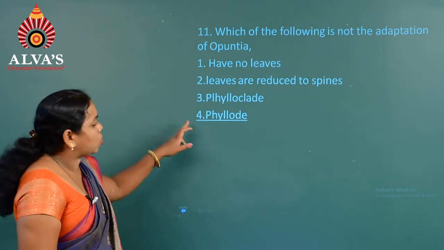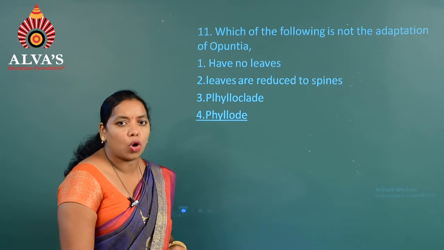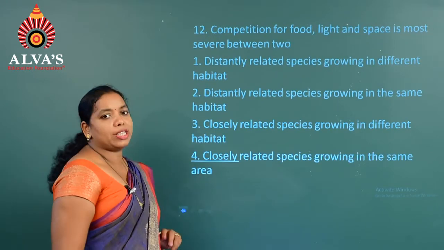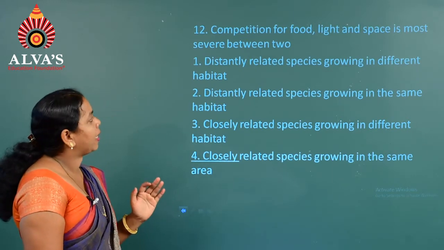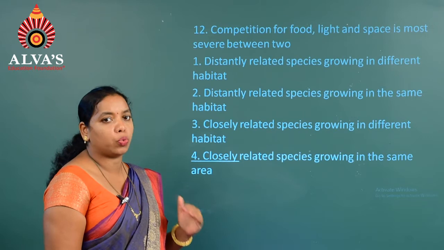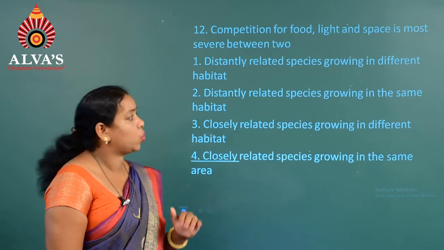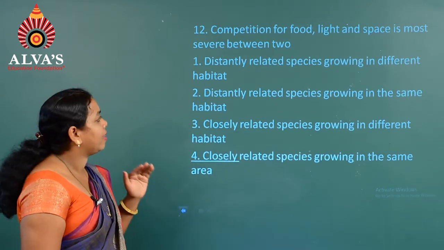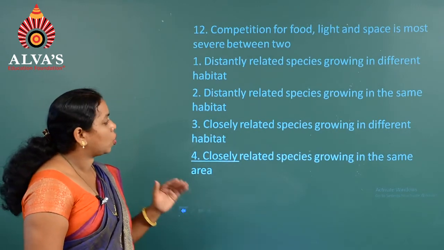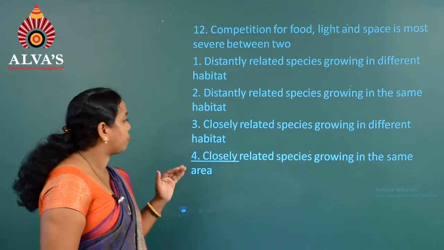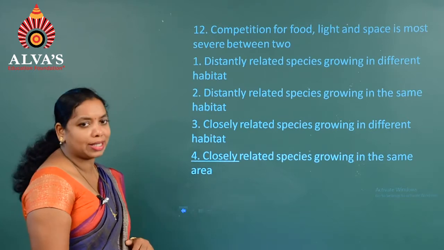So hence based on this explanation we can see that the fourth one is the option which is not related to Opuntia. Moving on to the next question, that is question number 12. Competition for food, light and space is most severe between two. The first option, distantly related species growing in different habitat. Second, distantly related species growing in the same habitat. Third one, closely related species growing in different habitat. And the fourth one, closely related species growing in the same area.